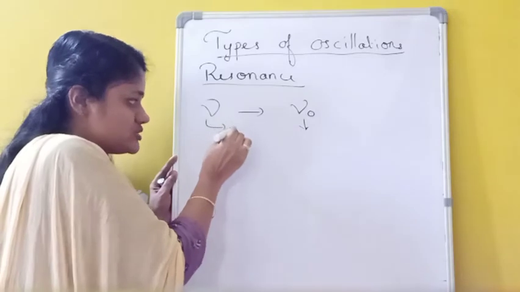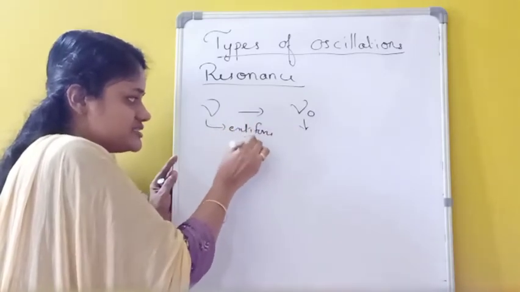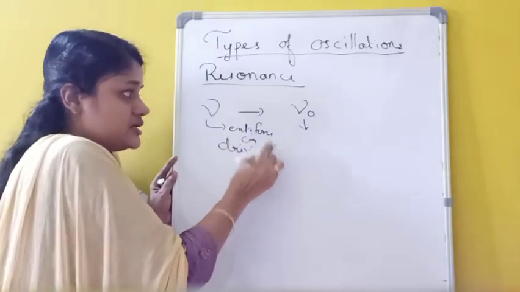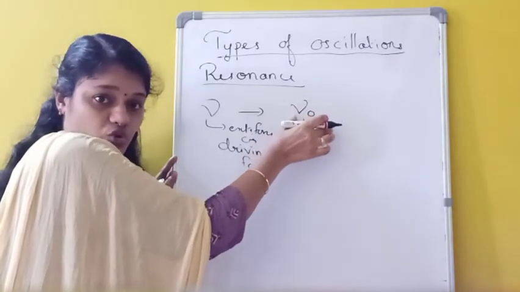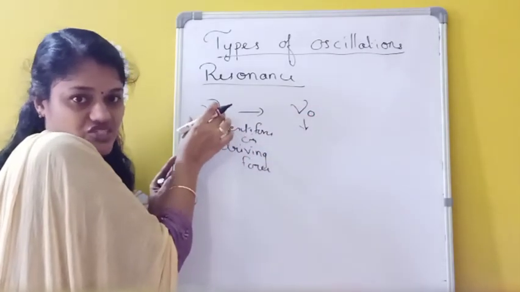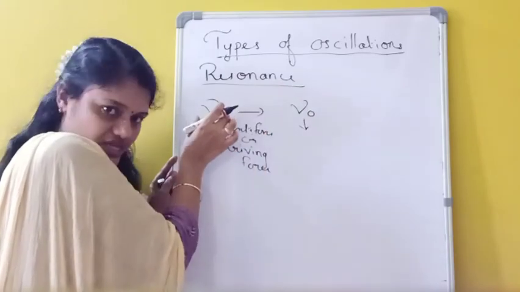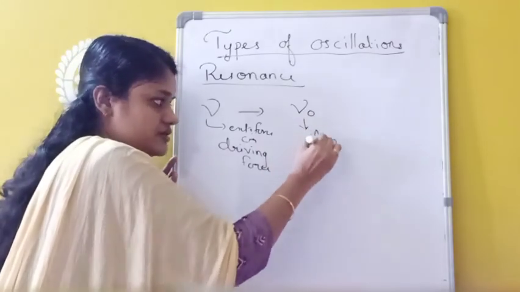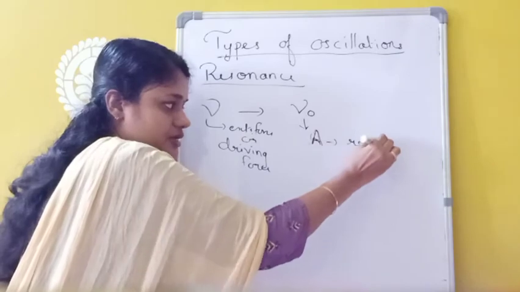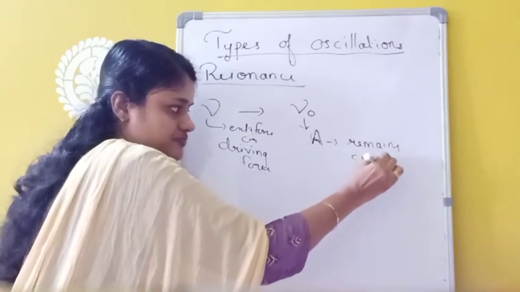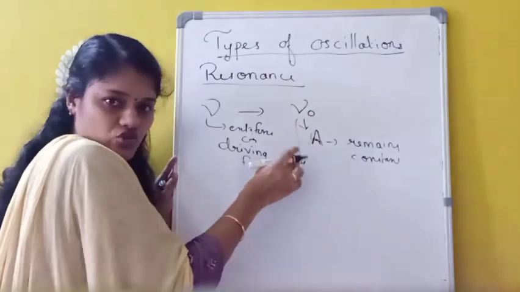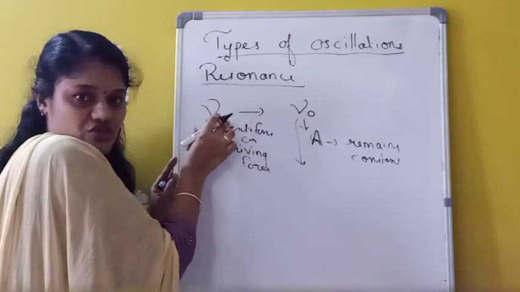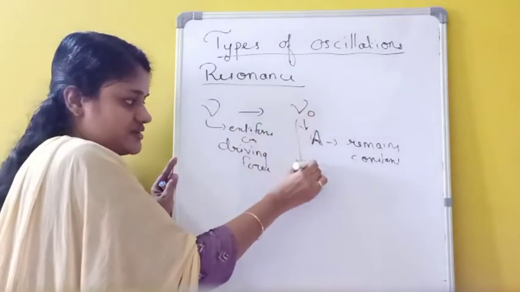But this external force, or driving force, tries to bring the oscillation of this body to which frequency? To its own frequency. So it will try to oscillate this body with this frequency, and after some time what will happen? The amplitude of oscillation remains constant, and this body will be oscillating with the external periodic frequency, that means with the frequency nu.